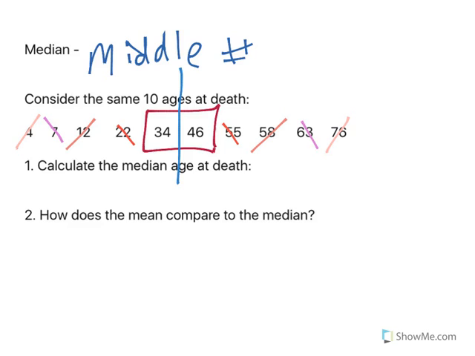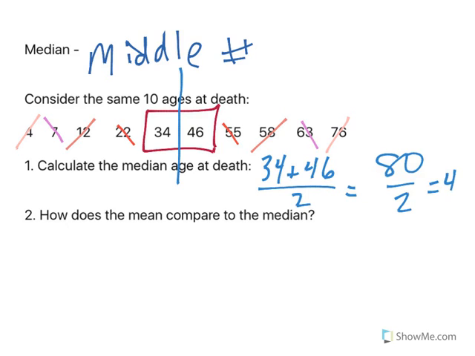So to calculate it, I would take 34 plus 46 and divide by 2. 34 plus 46 is 80. 80 divided by 2 is 40. So my median is 40. And that makes sense, right? That's right in the middle. When I do this, you will notice I have 5 numbers on the left. I have 5 numbers on the right. The median should cut your data exactly in half.